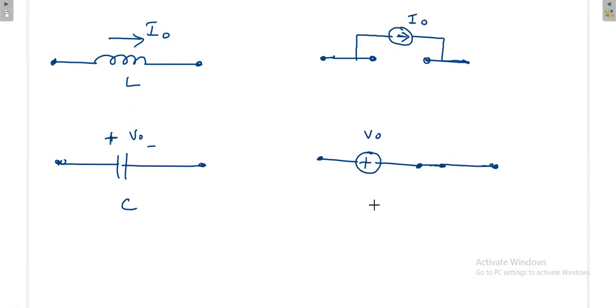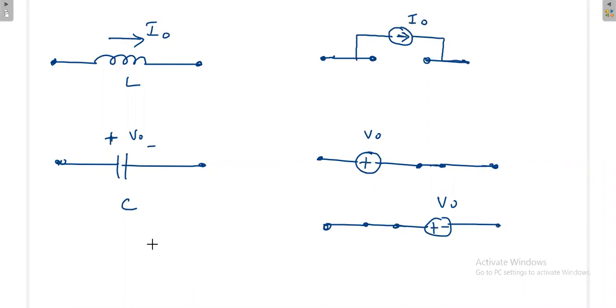Sometimes you may have a doubt whether to put this voltage source here or here. No problem, you can put it anywhere. You put the short here and the voltage source here, no problem. But the sign convention is important. If this side is plus, then here also it is plus; you should not interchange the plus and minus.